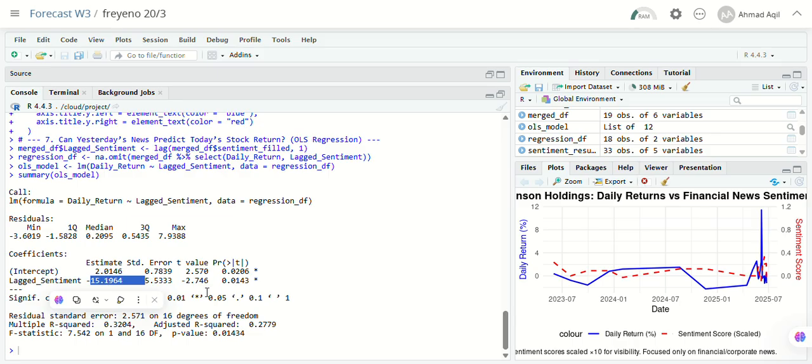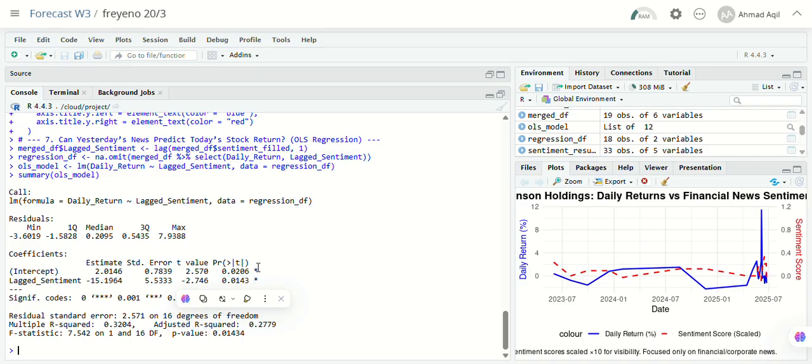Importantly, the p-value is 0.01 here, which is below 0.05, so this result is statistically significant. That means we can confidently say the relationship is not due to random chance.